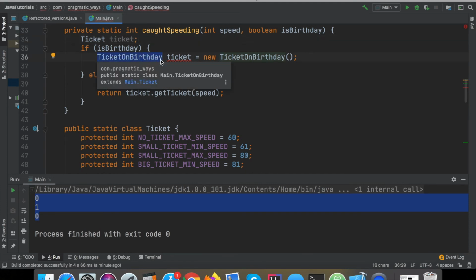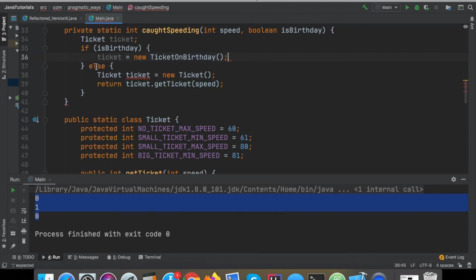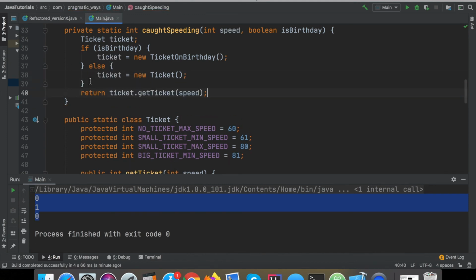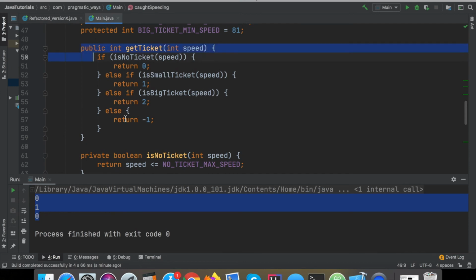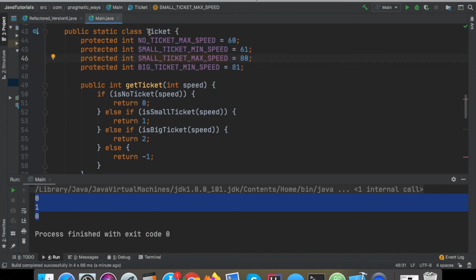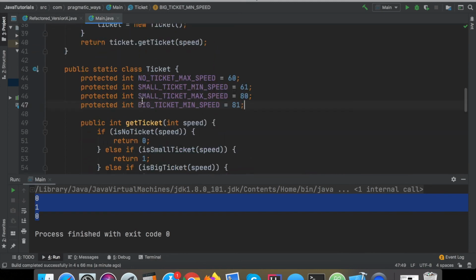And now I can say in here, well, if it's your birthday, ticket's going to equal a new ticket on birthday, and I'm going to take that out. And then else, if it's not your birthday, ticket is just going to equal a new ticket, and then I'll take that out. And then after the fact, I will return the ticket.getTicket. And now it's going to delegate to either the ticket on birthday or just the ticket, and it's going to go through the exact logic here. If it's on the birthday, each of these will be incremented by 5. Else, if it's just the base ticket, the parent class ticket, it's just going to be on these results here.